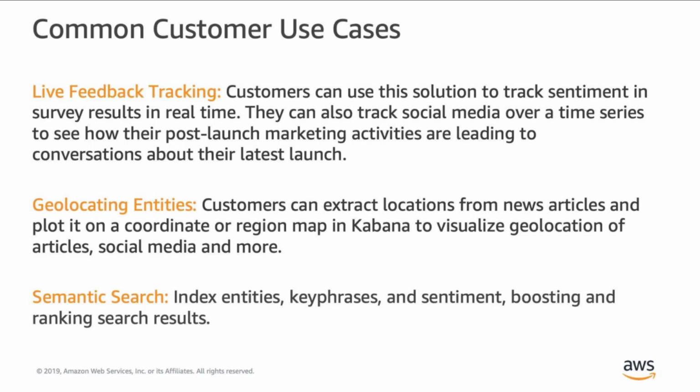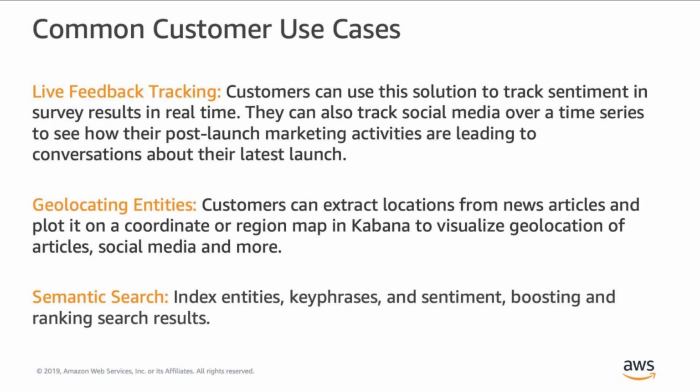The third common use case here is semantic search. Now you can use the abilities of Comprehend to index entities, key phrases, and sentiment for boosting and ranking search results. So not only can you do a full text search based on raw text, but you can also search for the full Comprehend document insights.